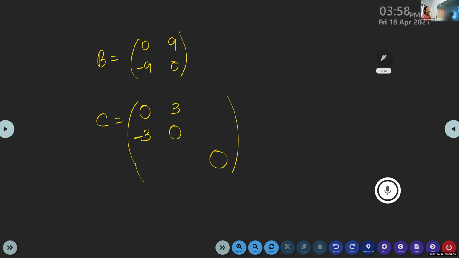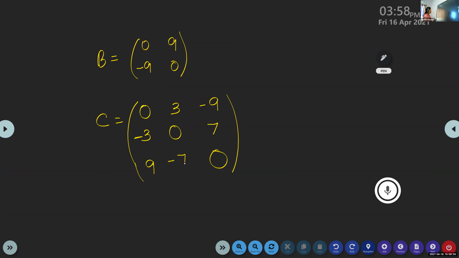Suppose I fill the first row, third column with 9, then the third row, first column will be minus 9. If the second row, third column is 7, then the third row, second column will be minus 7.